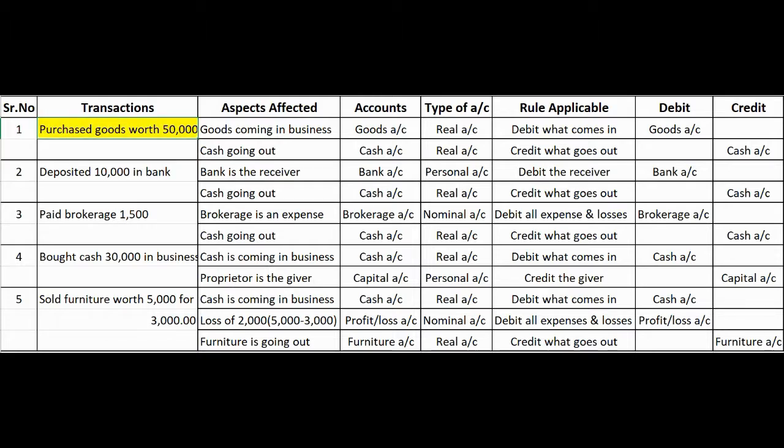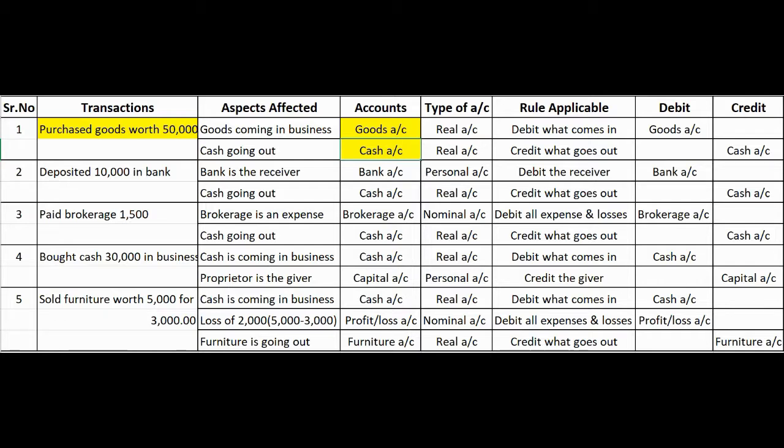Now, in this particular transaction, there are two accounts being noticed. First, goods are being purchased, so one is goods account. The second thing is that they are purchased for rupees 50,000 in cash, so the second account is the cash account.